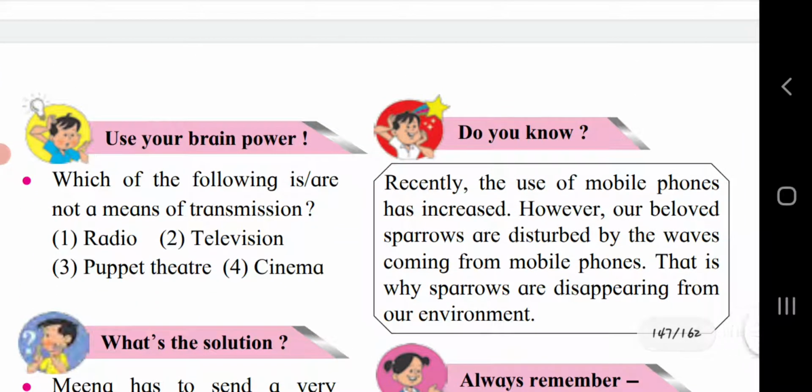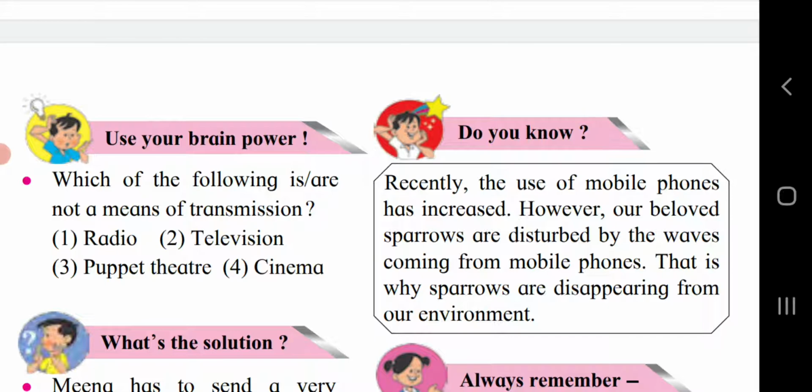Use your brain power. Which of the following is or is not a means of transmission? So radio is a means of transmission, and television is also a means of transmission, because in radio and in television the programs are recorded and then transmitted.